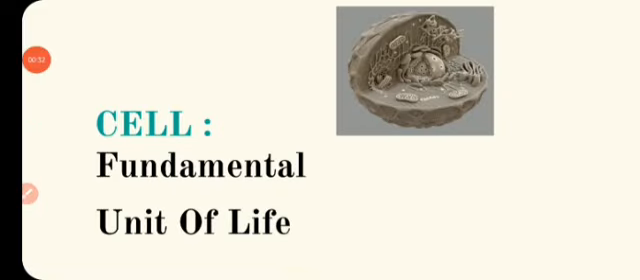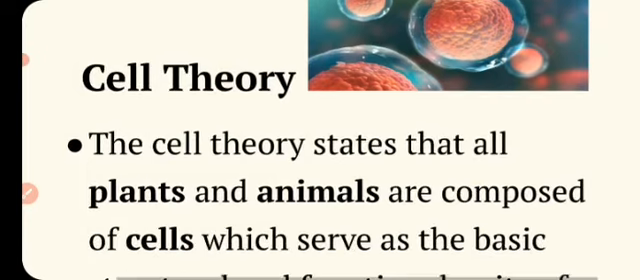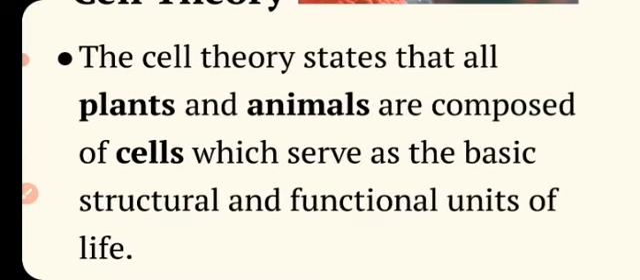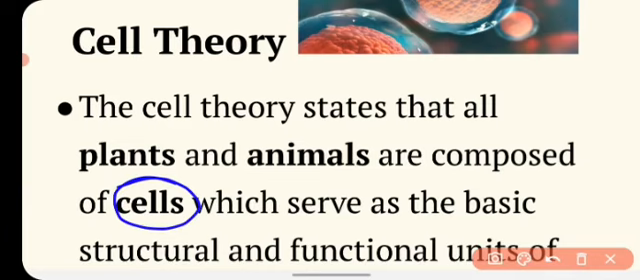The cell theory. So let's see. In biology, cell theory states that all the plants and animals are composed of cells which serve as the basic structural and functional units of life. So what does cell theory state? Cell theory states that all the plants and animals, means all the organisms in this world, are composed of cells. And these cells serve as the basic structural and functional unit of life.